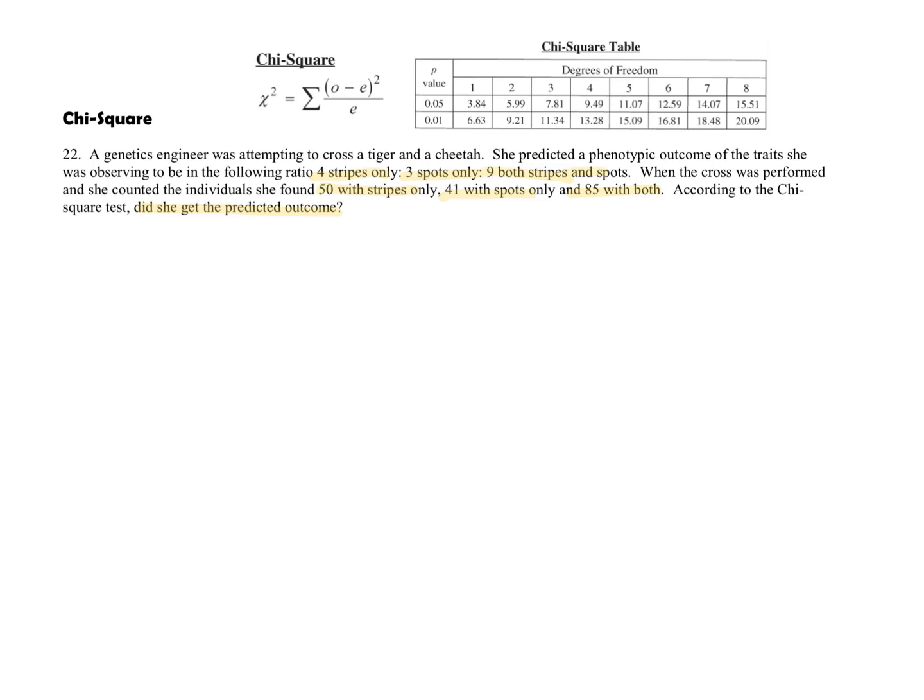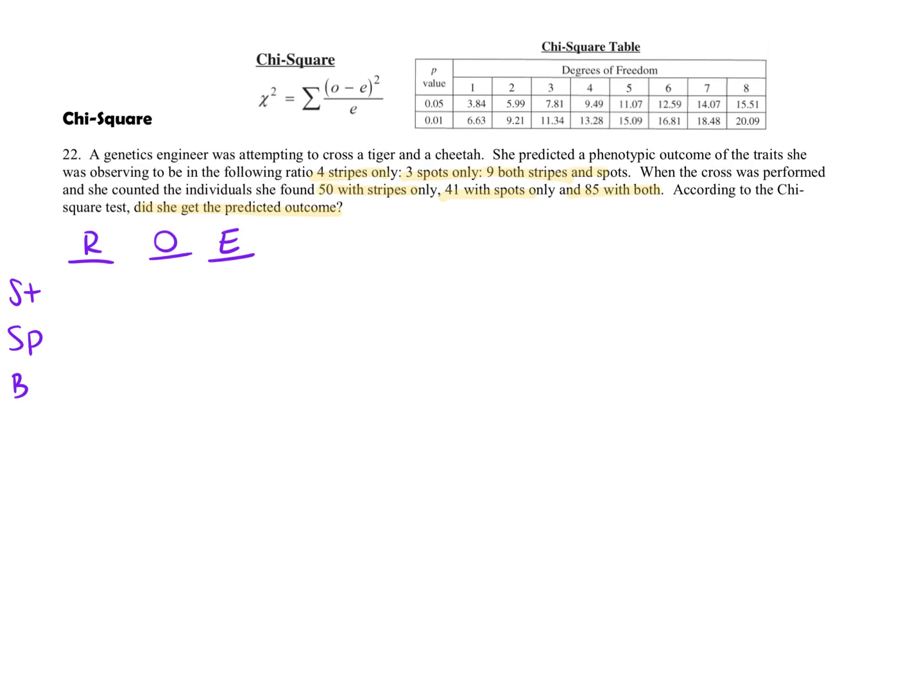So with the chi-square, you are going to make a chart. Okay, that's the first thing you're going to do. And the chart goes R-O-E. R is for ratio. O is for observed. E is for expected. Then you're going to put the traits on the side. So I'm going to do stripes, spots, and I'm going to put B for both. You can do ST/SP, whatever you want to do, but I'm just going to put both there.